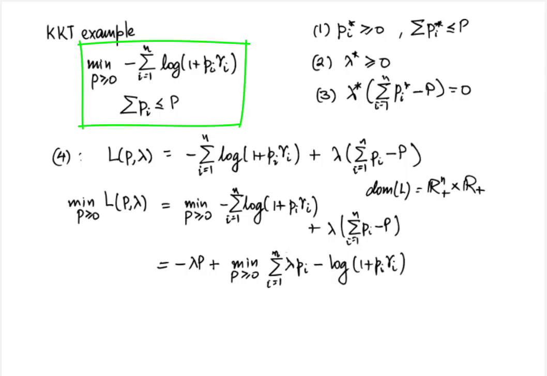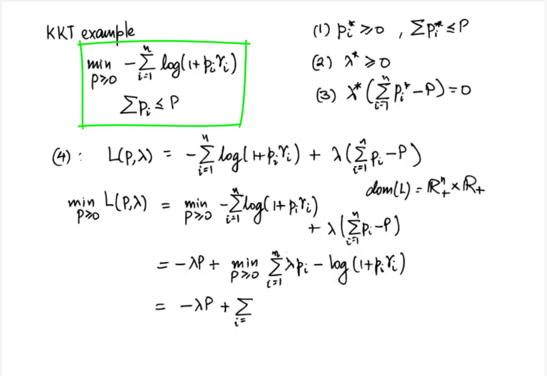Now looking at this problem closely, observe that the objective function is separable in the entries of pi. That is, it can be written as the sum of n terms with the ith term depending only on pi. Further, the constraints are also separable since each pi is being constrained individually to be greater than or equal to 0. Therefore, the minimization operation can be applied to each pi separately and the result can be added after the minimization.